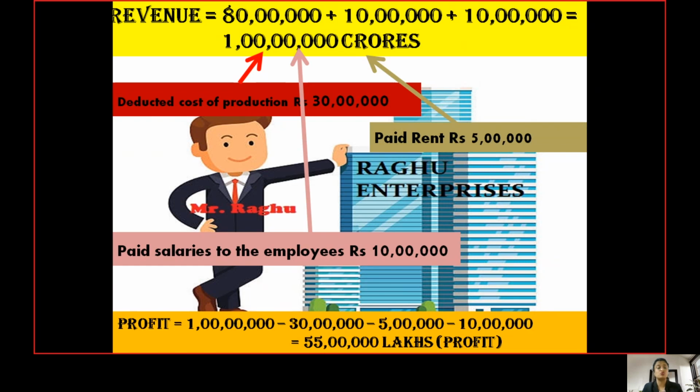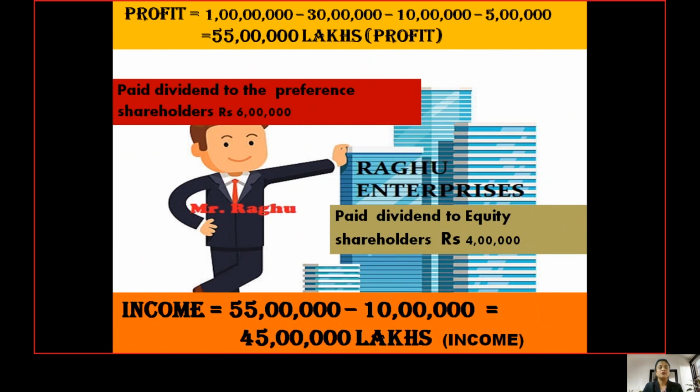Now the next step is to know how Raghu Enterprises is going to calculate its income. So children, here you can find that the profit we have already calculated is 55 lakhs. As Raghu Enterprises had a profit of rupees 55 lakhs, they decided that they will be making a payment in the form of dividend to their preference shareholders. The payment made to the preference shareholders is 6 lakhs, and they decided to make a payment even to their equity shareholders in the form of dividend. That is how much? That is 4 lakhs.